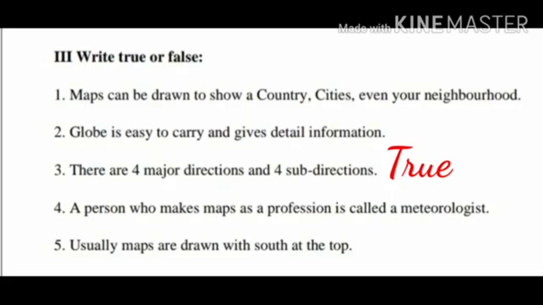Children, fourth question. A person who makes maps as a profession is called a meteorologist. Yes, the answer is false. Children, what is the correct answer? Yes, a person who makes maps as a profession is called a cartographer. Children, fifth question. Usually, maps are drawn with south at the top. Yes, the answer is false. What is the correct answer? Yes, usually maps are drawn with north at the top.